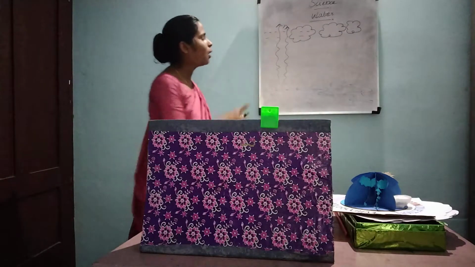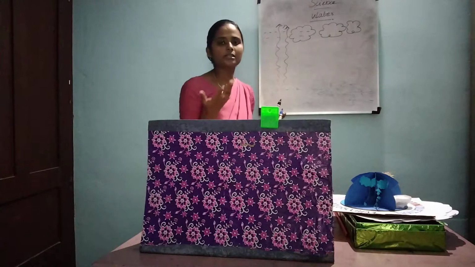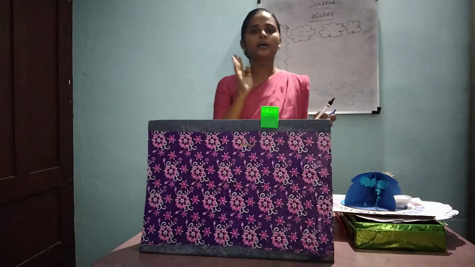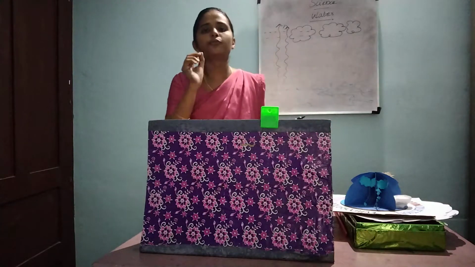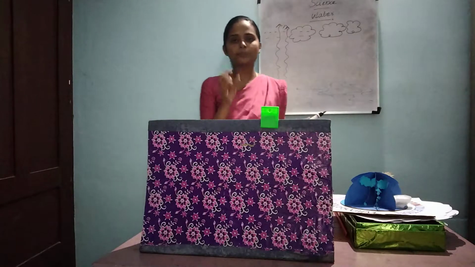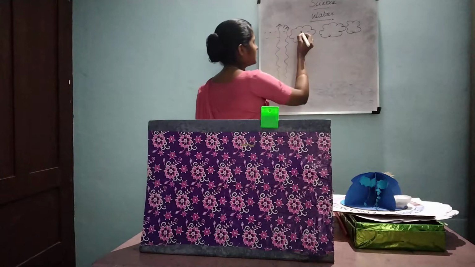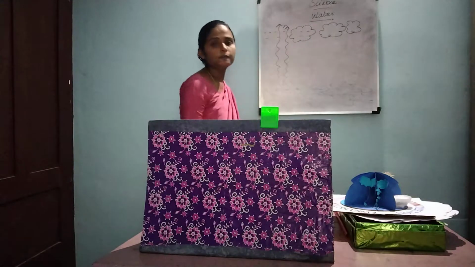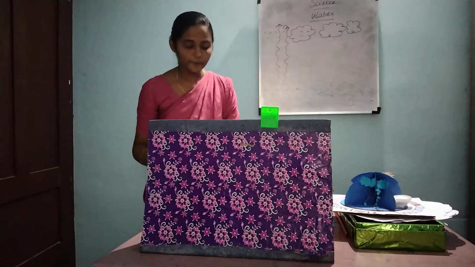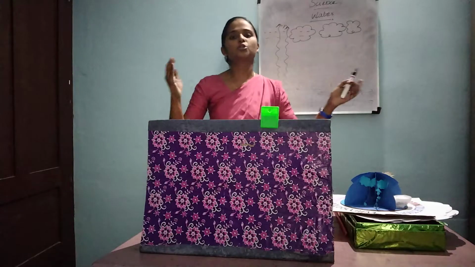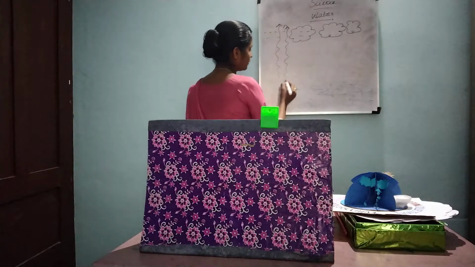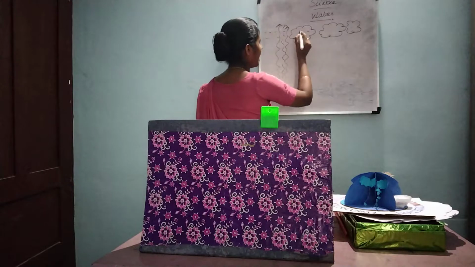Okay. What are clouds? The clouds are fully made up of droplets of water, small droplets of water. So, it is a combination of many droplets of water into big droplets of water. See, the water gets evaporated and becomes clouds.